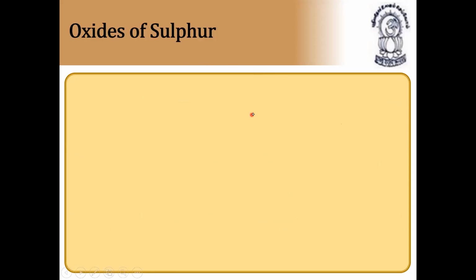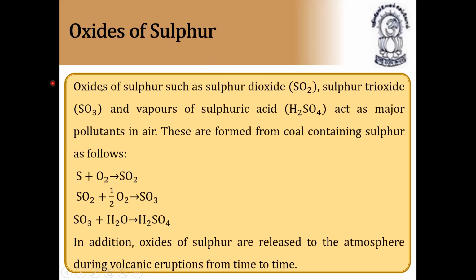Next continuation, oxides of sulfur. Oxides of sulfur such as sulfur dioxide, sulfur trioxide, and the vapors of sulfuric acid act as major pollutants in air. These are found from coal containing sulfur as follows. When you burn coal, coal contains sulfur as an impurity. So if you burn coal, the sulfur in it also burns, and due to which it forms sulfur dioxide. This sulfur dioxide combines with oxygen in the air and forms sulfur trioxide, and this sulfur trioxide absorbs moisture from the air and forms sulfuric acid.